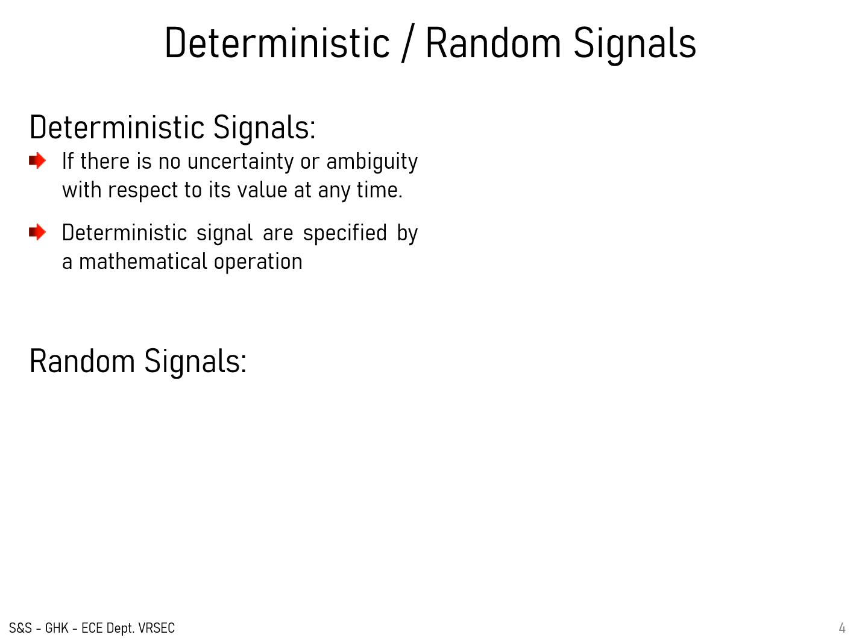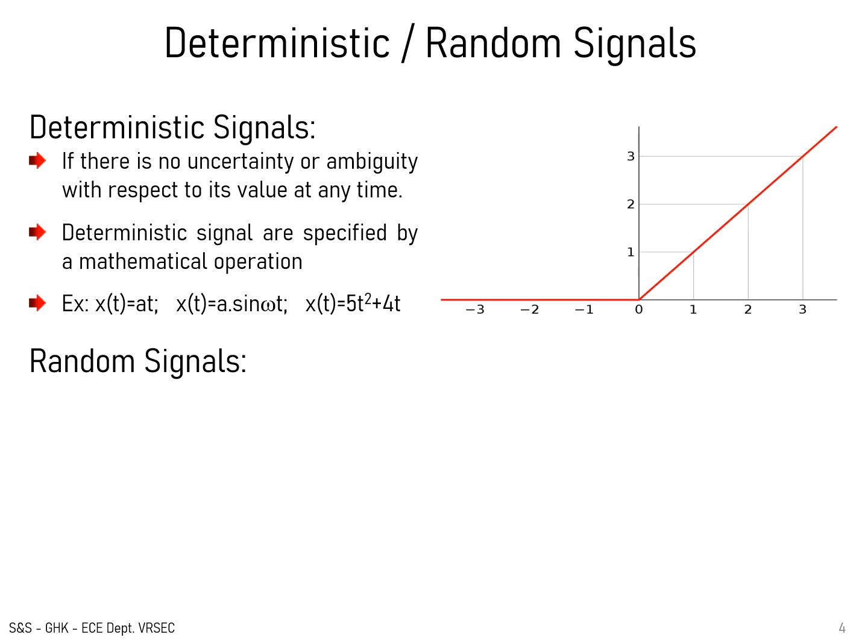Deterministic signals are always specified by a mathematical equation. Some examples are x of t equal to at, and x of t equal to A sin omega t. These mathematical expressions represent deterministic signals. Here this is a ramp waveform, and the mathematical expression is x of t equal to at, where a is the slope of the line.